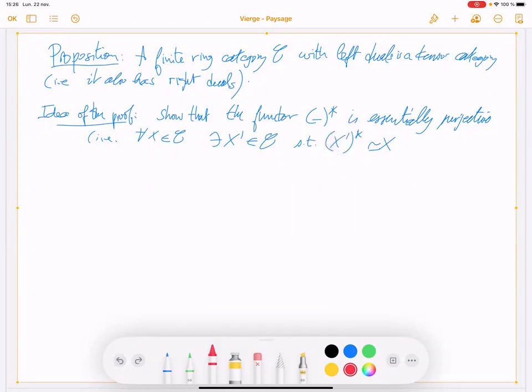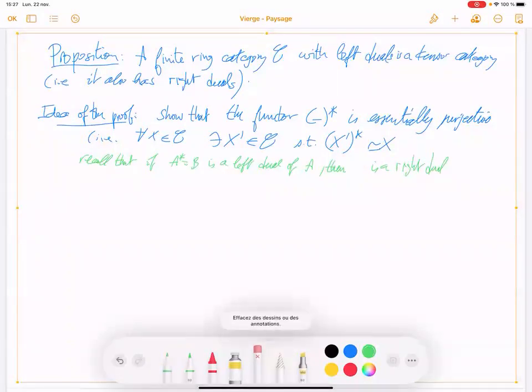Recall that if A star equal B is a left dual of A, then B is the right dual of A, and then A is the right dual of B. We proved that for any monoidal category.